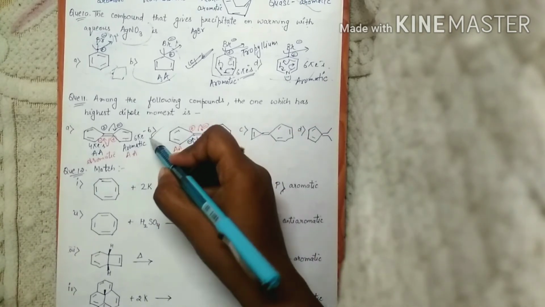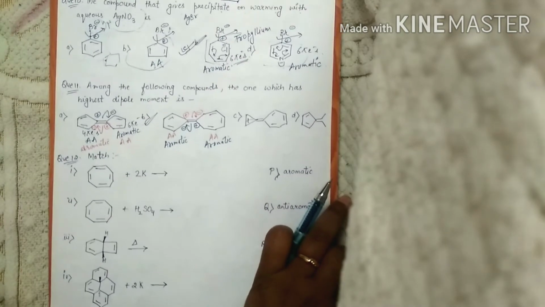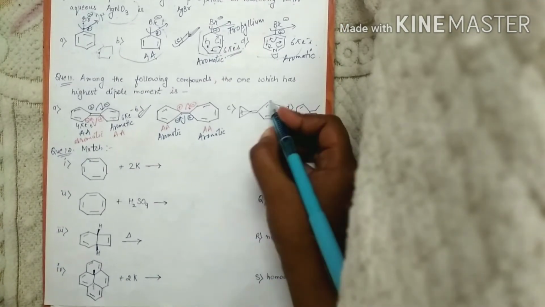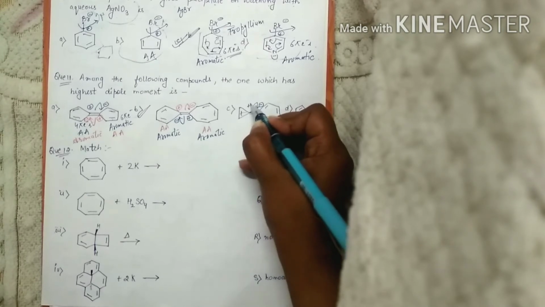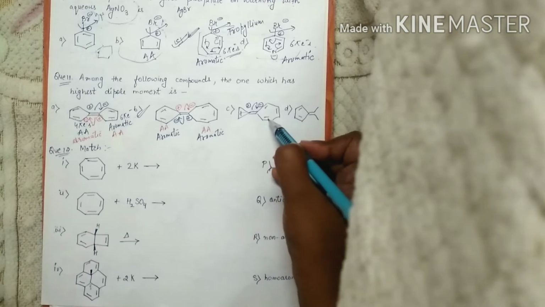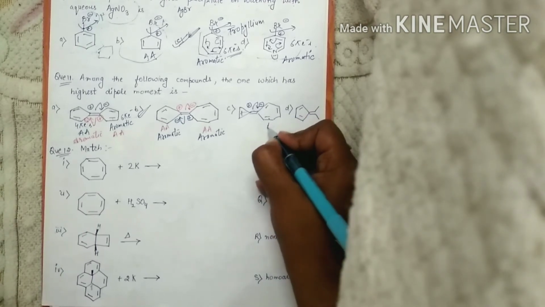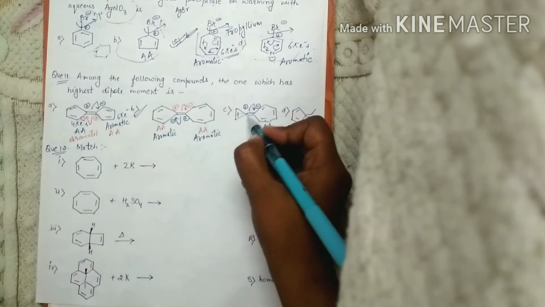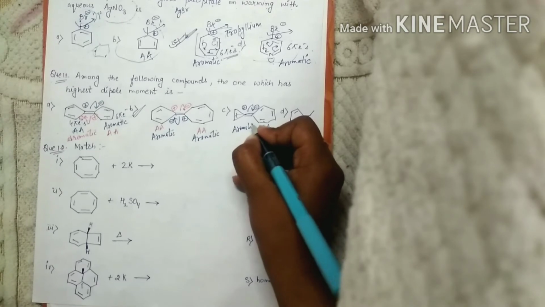So this is basically the answer, but we'll look for these two also so that we are clear with our concept. So first we'll cleave like this. This will get negative and this will get positive charge. This ring will be having 2, 4, 6, 8 pi electrons following 4n pi electron rule and the ring will become anti-aromatic. This ring will be having 2 pi electrons and this will become aromatic.